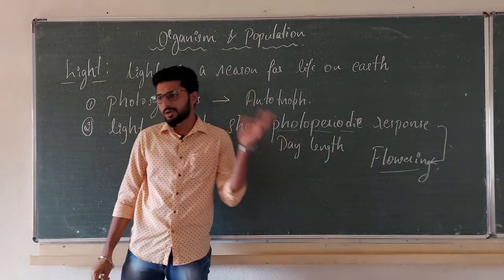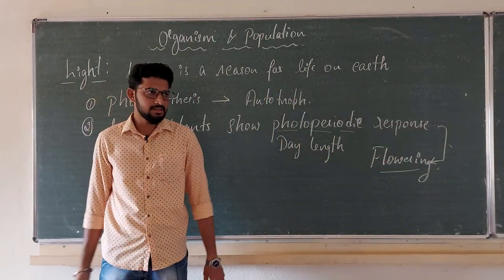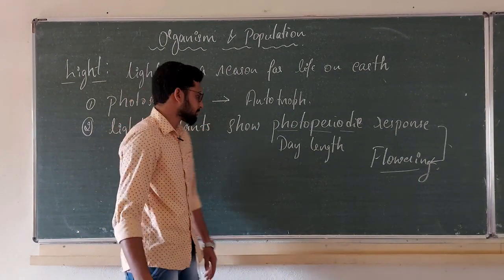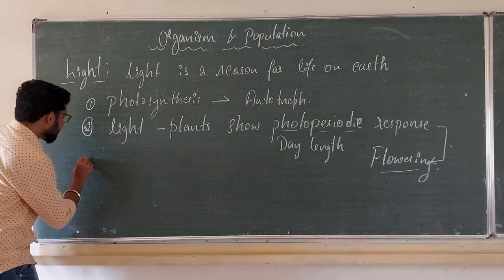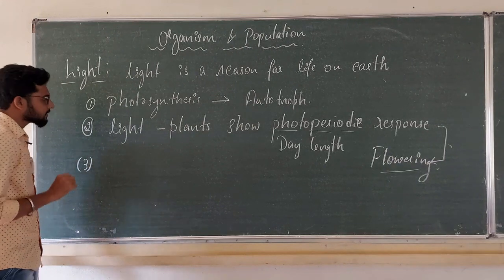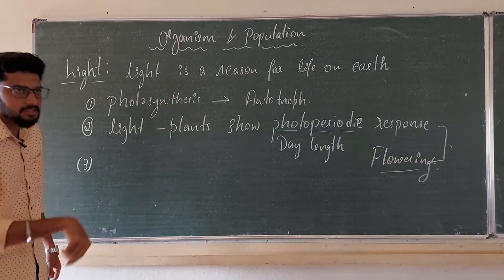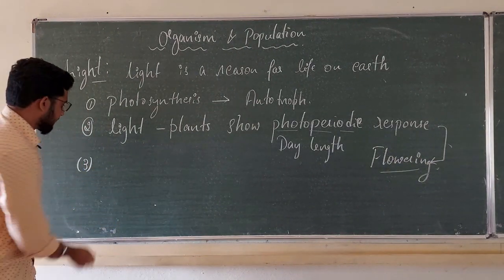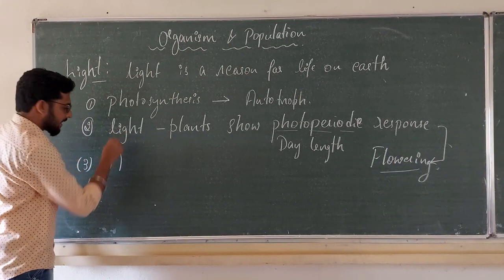Because of flowering, pollination will occur, then reproduction. Fine. That is about the plants.